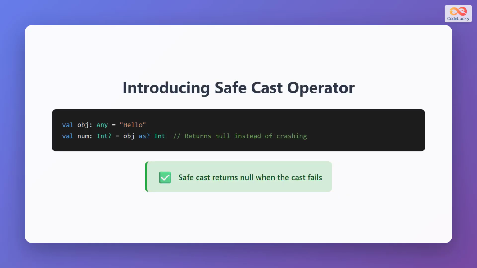The solution is the safe cast operator, written as?. Instead of throwing an exception when the cast fails, it simply returns null. In this example, we try to cast the same string "hello" to an Int, but this time using as?. The cast fails, but instead of crashing, the variable num receives null. Your program continues running safely.